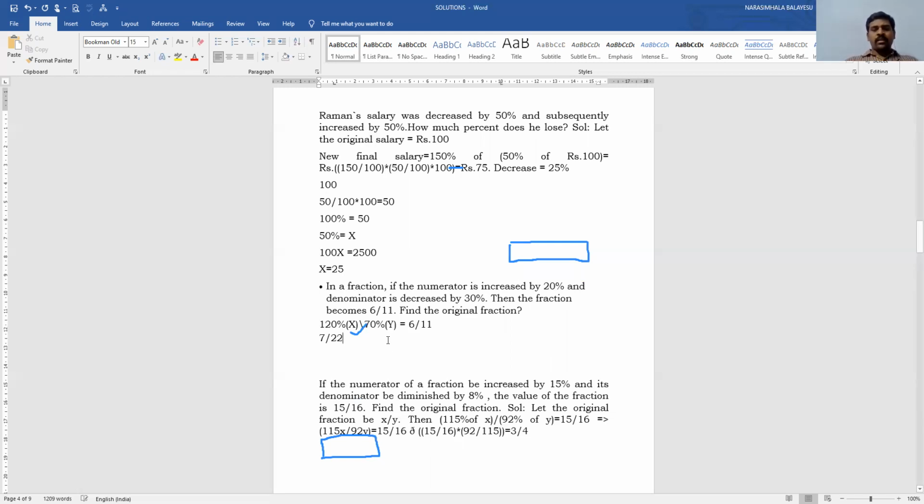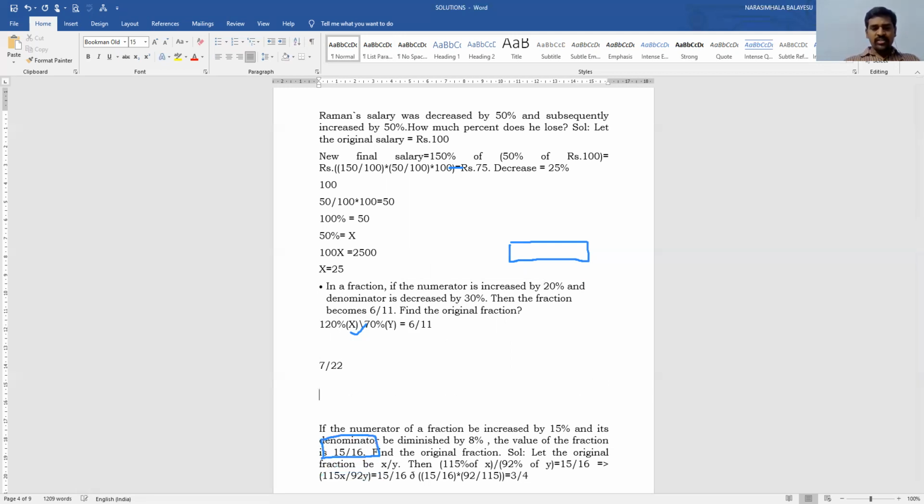Now, next question. We are given with the fraction. In a fraction, if the numerator is increased by 20% and the denominator is decreased by 30%, then the fraction becomes 6 by 11. Find the original fraction. Sir, we don't know the original fraction. Let us say the fraction is x divided by y. So the fraction is x by y.